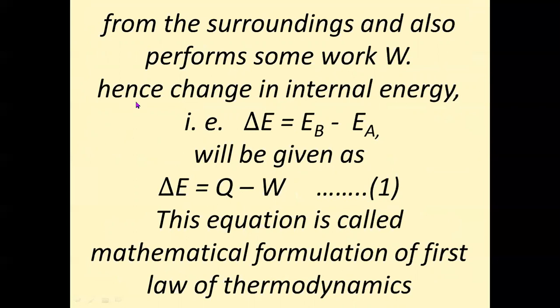Now we say that the energy is absorbed by the system. Naturally, it will absorb energy from the surrounding. When it absorbs energy, its internal energy will increase. As a result, the internal energy of the system in the first state is less than the internal energy in the second state, or EB is greater than EA.